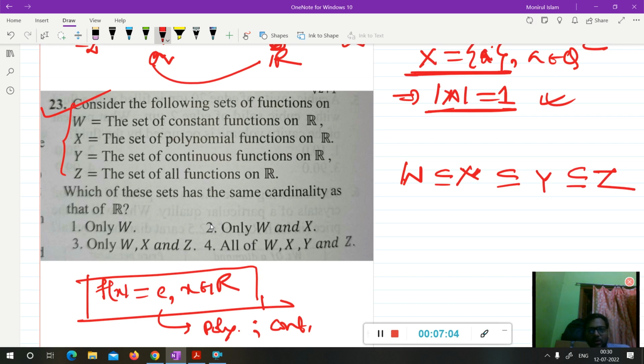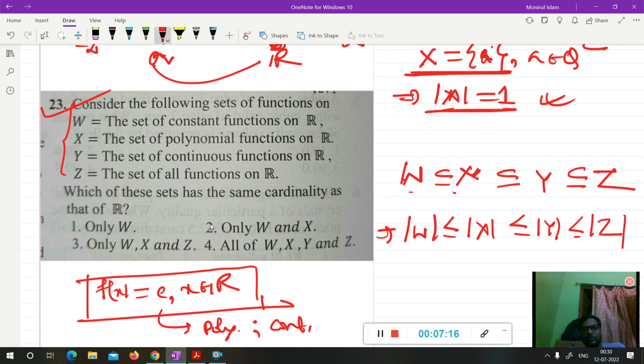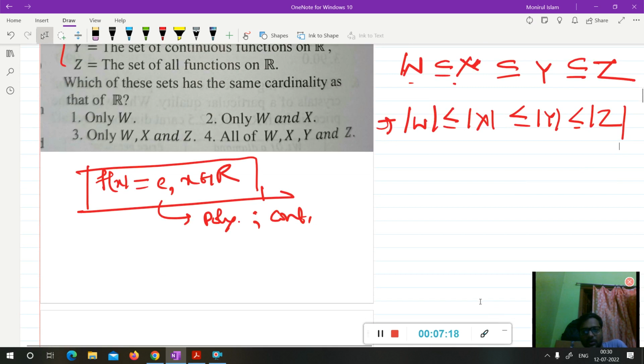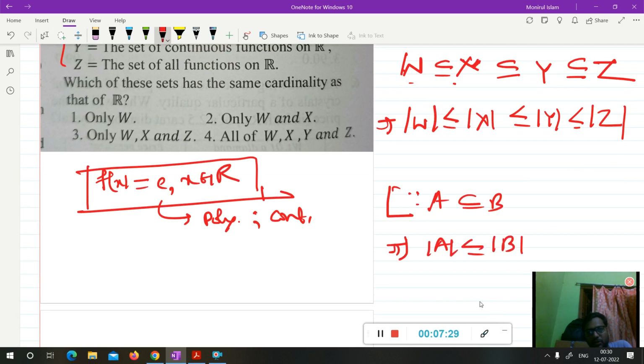Now we know the result of cardinality: if A is a subset of B, then cardinality of A will be less than or equal to cardinality of B. So cardinality of W is less than or equal to cardinality of X, less than or equal to cardinality of Y, less than or equal to cardinality of Z. You have to remember this result of cardinality of a set. If a set A is a subset of B, then it is obvious that the number of elements of A is less than or equal to the number of elements of B. Okay, it is very much obvious.